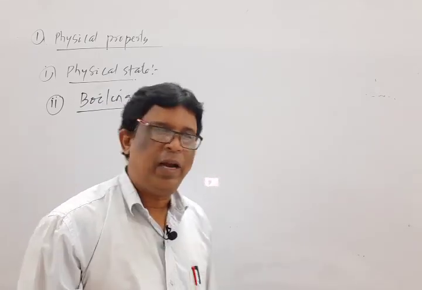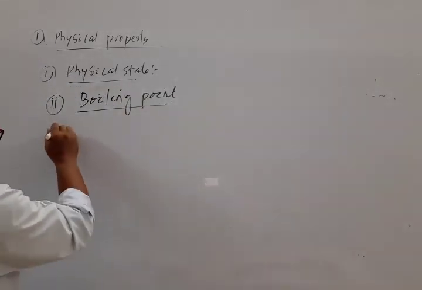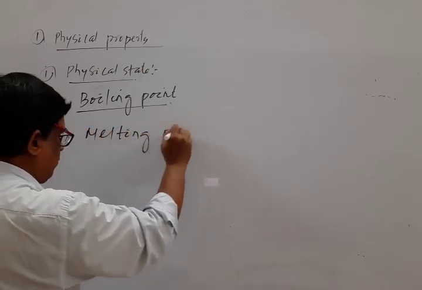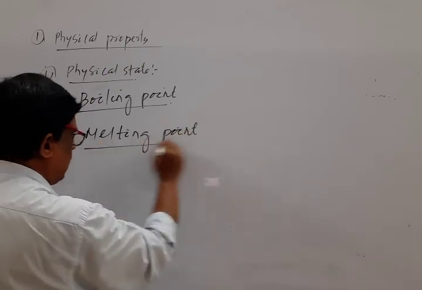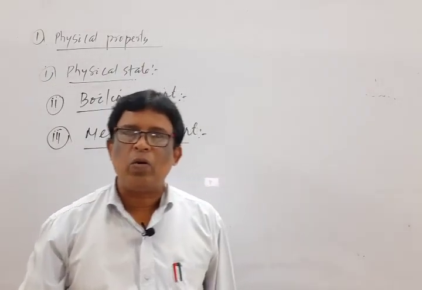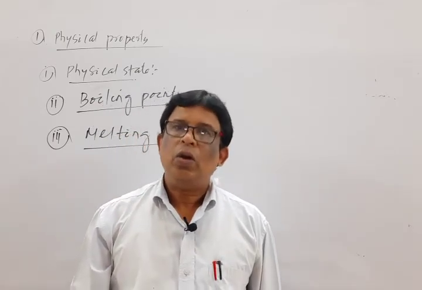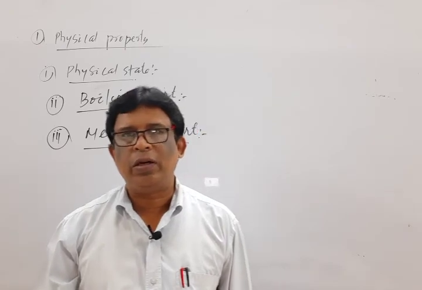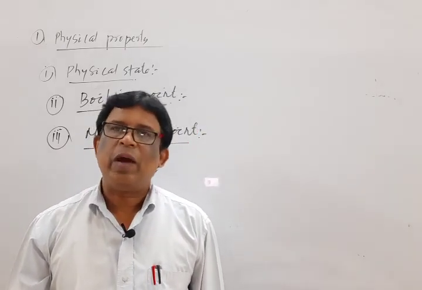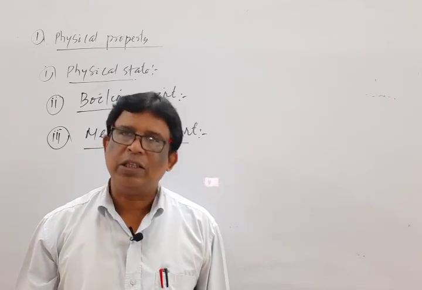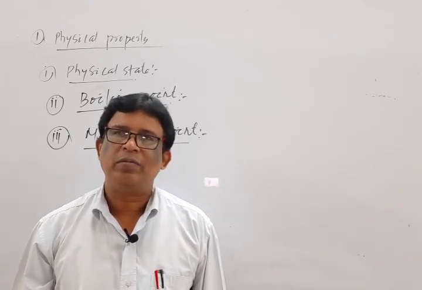Okay, next, melting point. Third point, similar response is there, that is due to the presence of weak van der Waals forces, they have a low value of melting point in comparison to others. However, this value gradually increases with increase in size of the alkyl group.